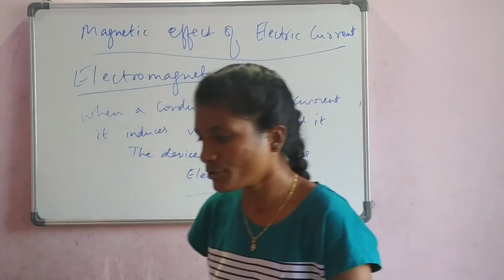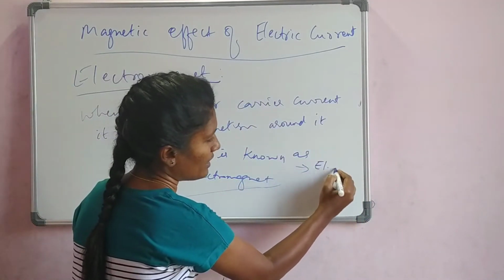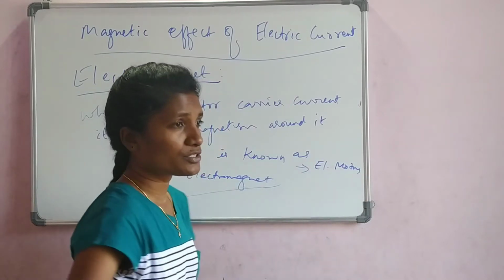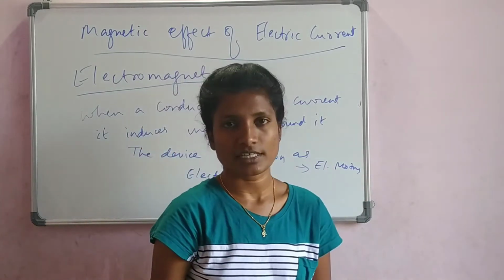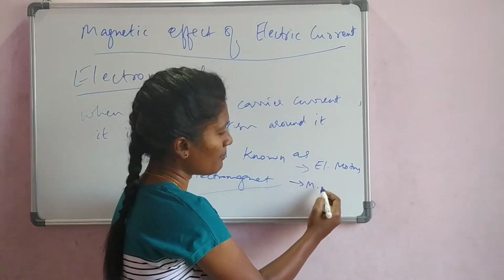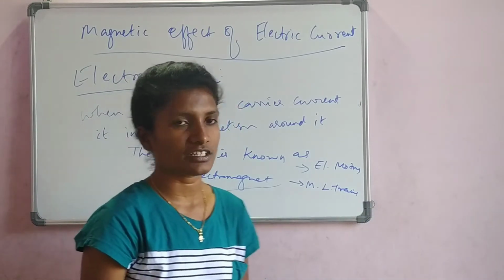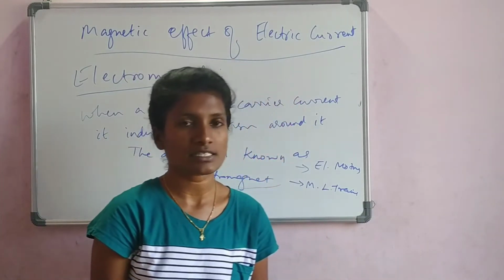Now the uses of electromagnet. It is used in electric motors. Motors are used in vehicles, generators, etc. Then it is used in magnetic levitation trains, which are present in Japan and other countries. They are the fastest trains.